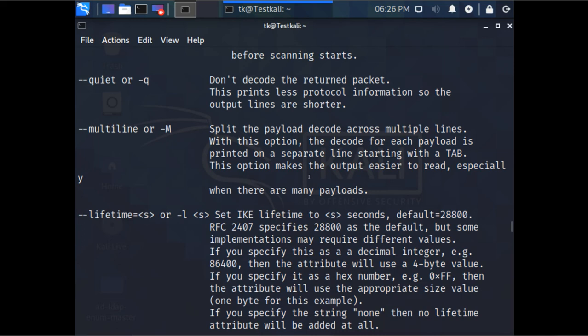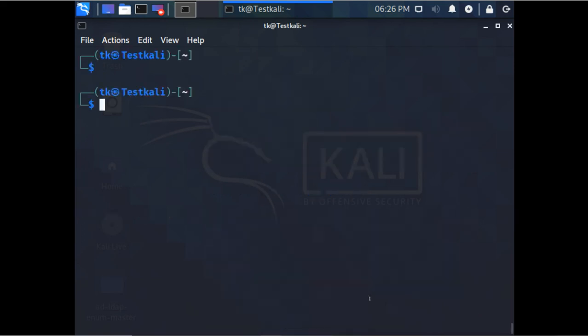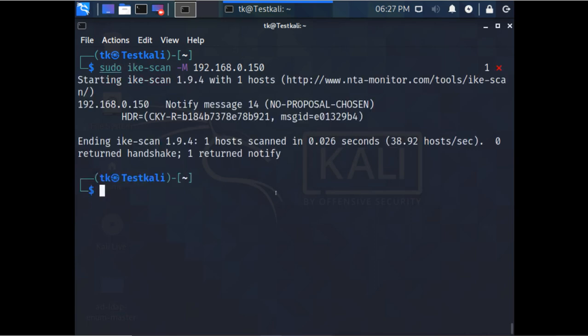This -M option will split the payload decode across multiple lines. With this option, the decode for each payload is printed on a separate line, starting with a tab. This option makes the output easier to read, so I'm going to give this option. Very simple: I will give -M and then try to scan this one. You can do this by using the sudo command because you have to be root for this.